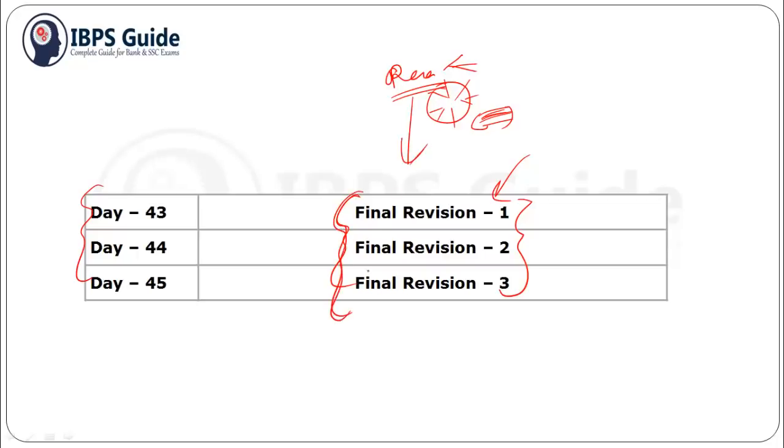So in the last 3 days you should not learn any new concept, you should only revise your previous topics and get more clarity in these, and not get involved in learning new concepts and new tips and tricks. So keep the last 3 days only for final revision 1, 2, 3, that is day 43, 44, 45 respectively.